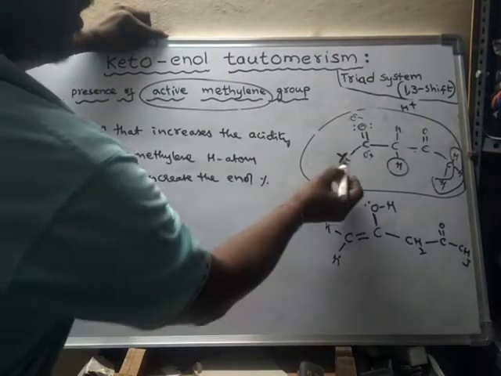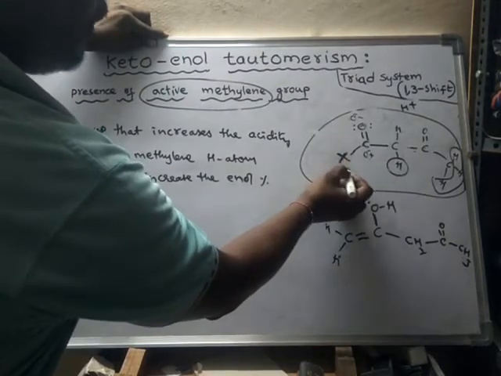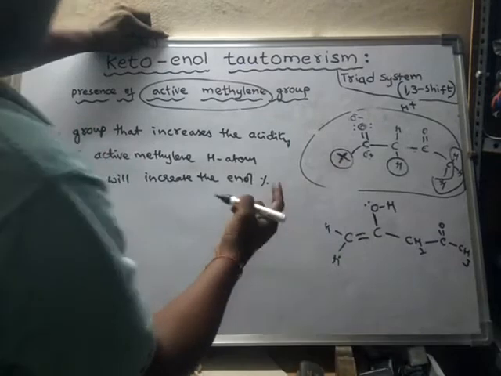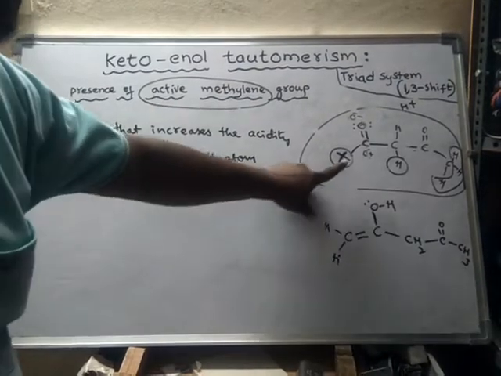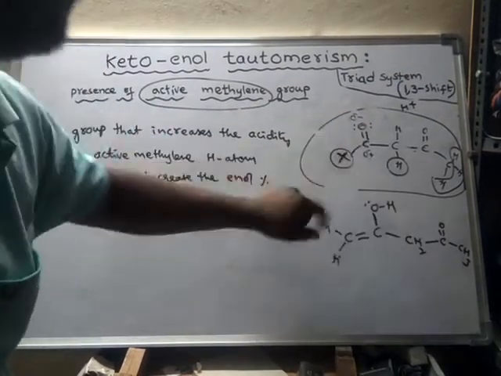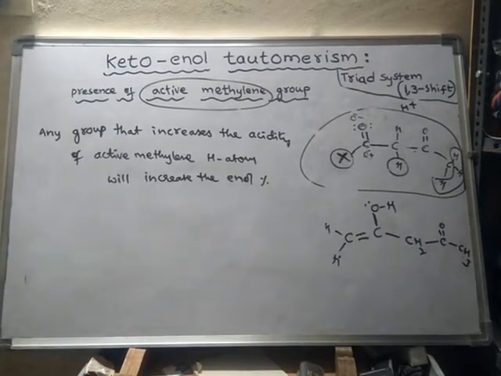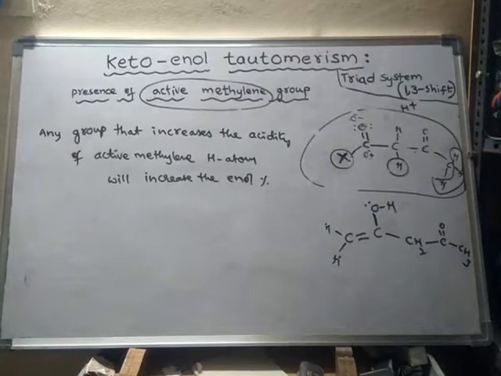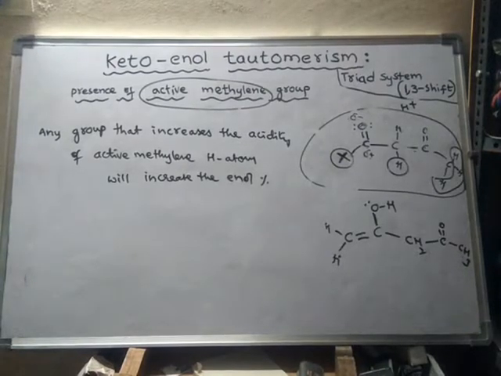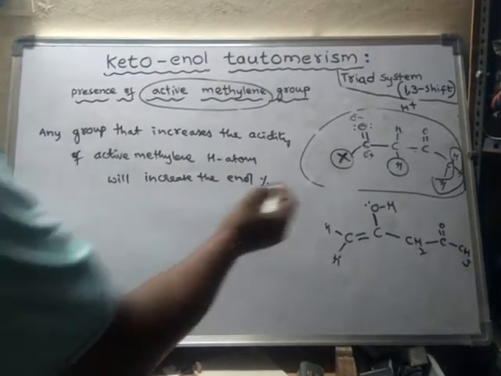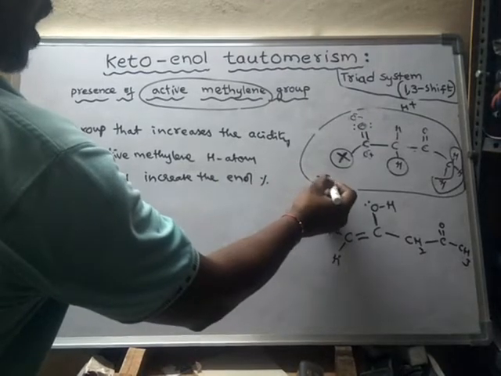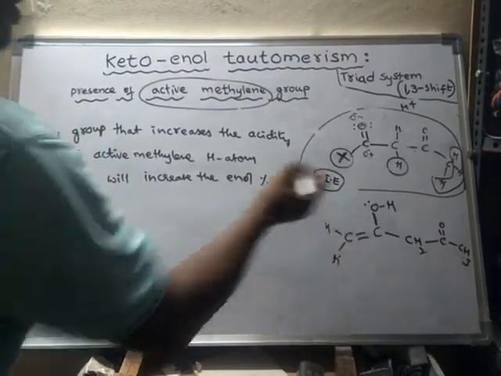But when a group of atoms has more ability to attract the electrons from this carbon, this group is said to be a minus I effect group. This group is said to be a minus I group.